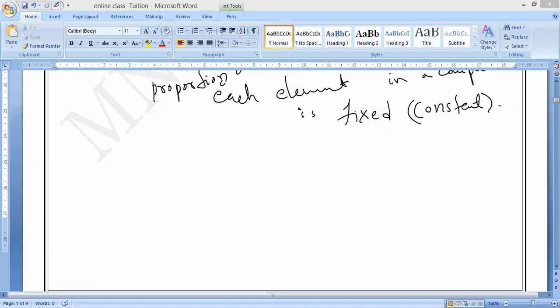Do you understand, guys? Someone says one nitrogen, two oxygen. No. Two hydrogens, one oxygen. Water, H2O. In water, two hydrogen atoms and one oxygen atom will be there. Okay? Yes, sir.